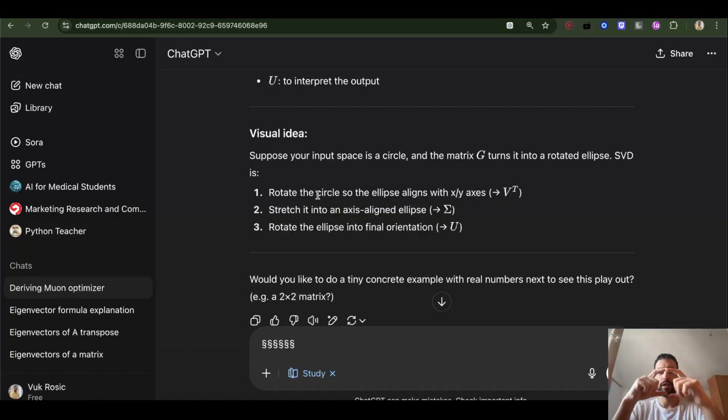First, we rotate the circle so the stretch aligns with the x and y axes. It can be like this, so this can go down, this can go up, or both can get stretched. Then we stretch in those directions and rotate into the final orientation. This can be back as it was, or a different orientation.